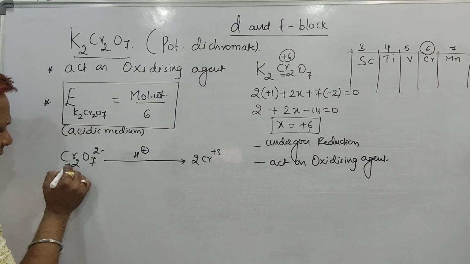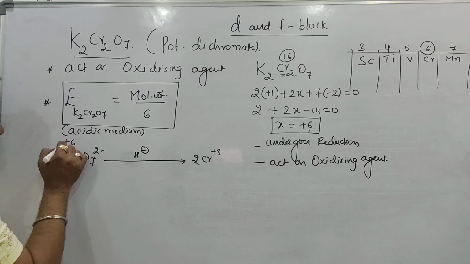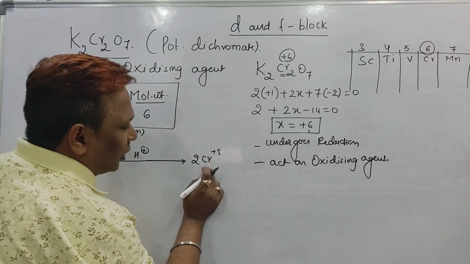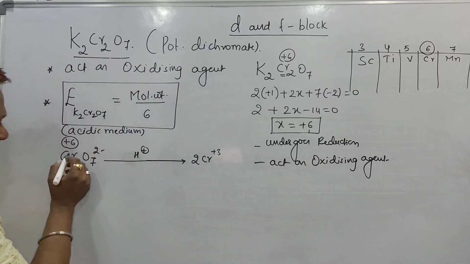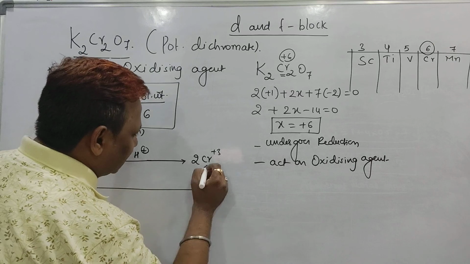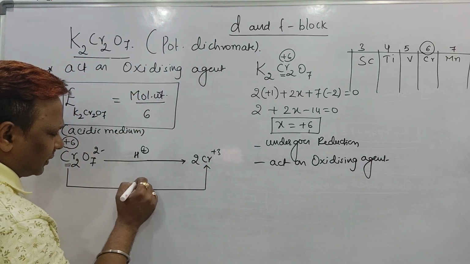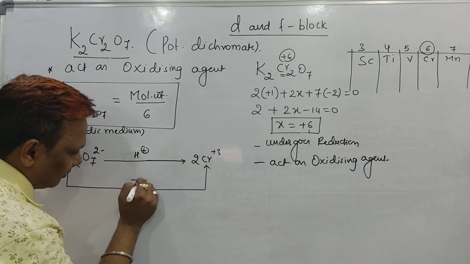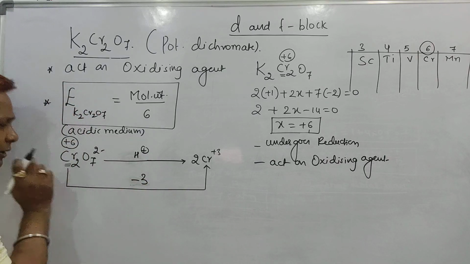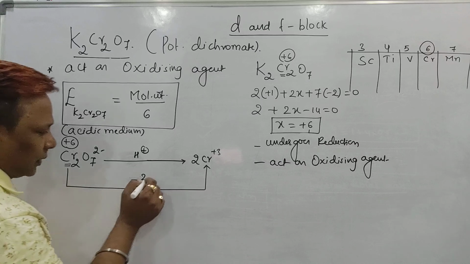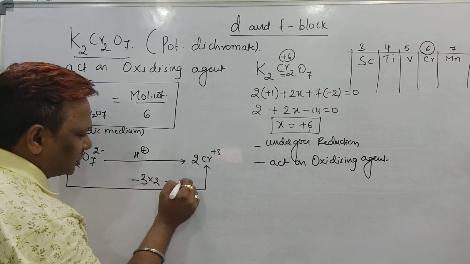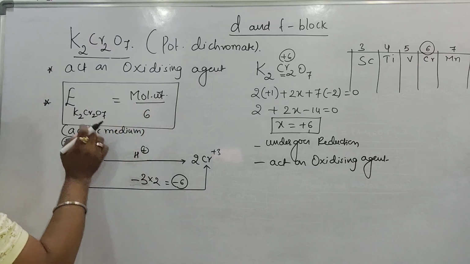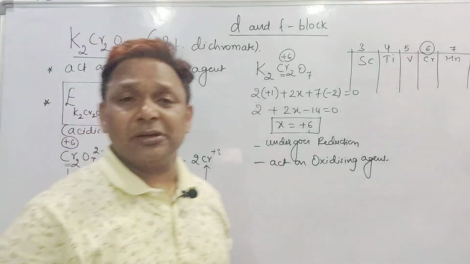In the dichromate ion, the oxidation number of chromium is +6, and in the chromium ion, the oxidation number of chromium is +3. That means from +6 to +3, the oxidation number decreases by 3 units. But this decrease of 3 units is only for 1 chromium. We have 2 chromium, so it should be multiplied by 2. So the decrease in oxidation number is 6 units, and molecular weight divided by 6 is the equivalent weight of potassium dichromate.